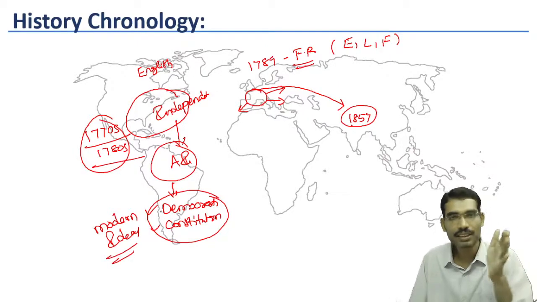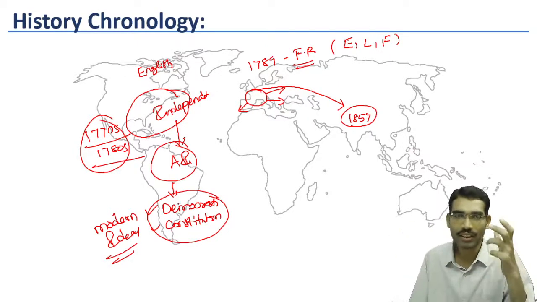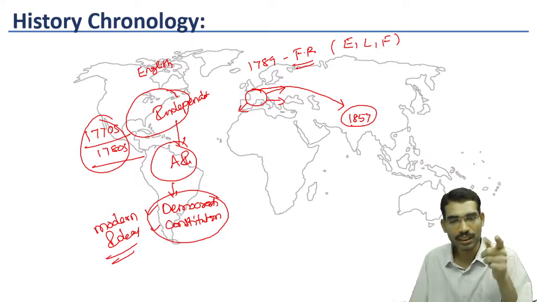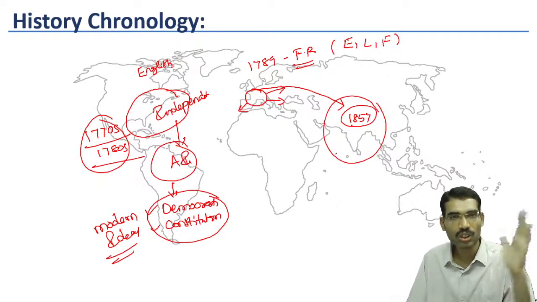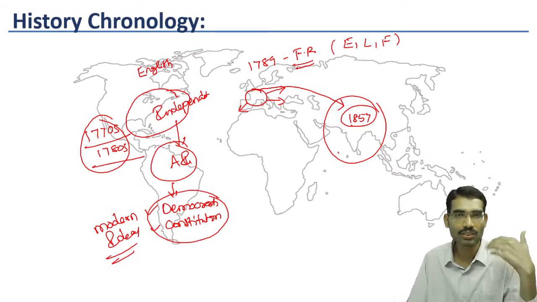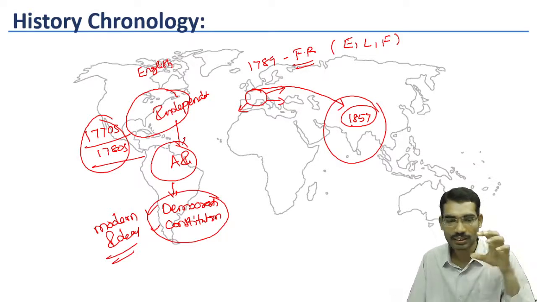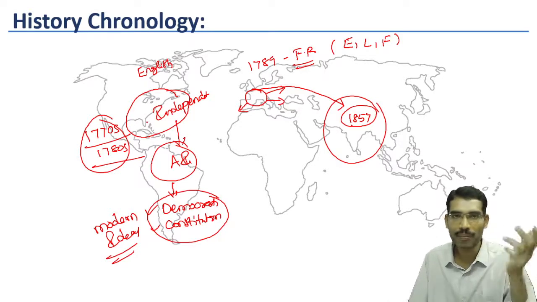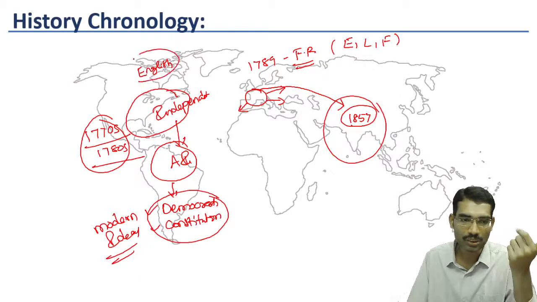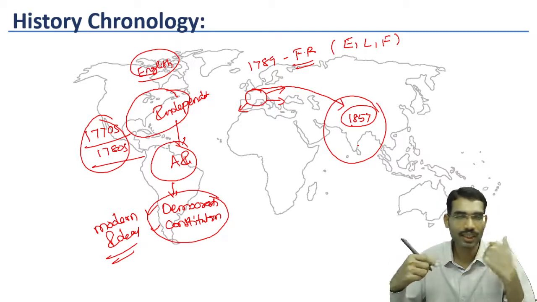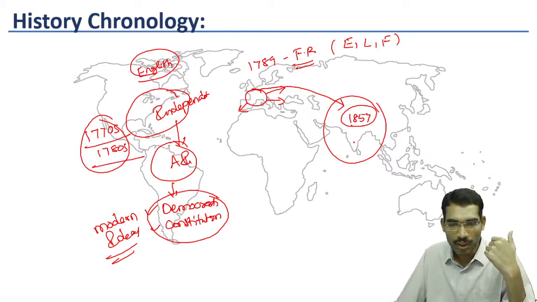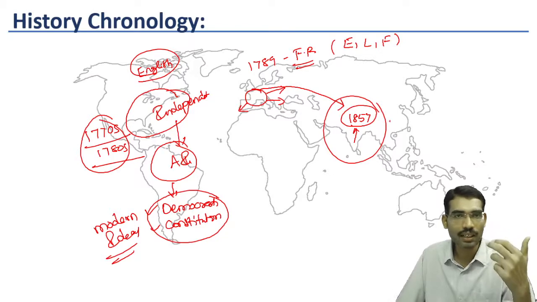That's why from the 18th century onwards we call it the modern period. In the Indian subcontinent we call it modern Indian history, and in world history also we call it modern world history. So in the 1770s and 80s, America became independent from England. Now people within India also gradually started wanting such an arrangement.